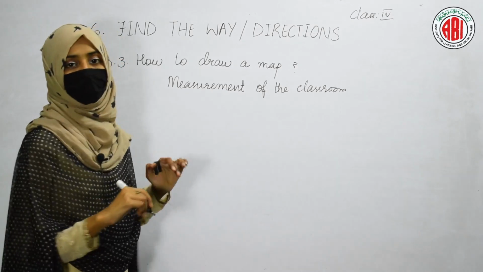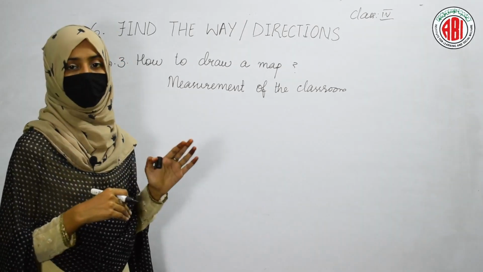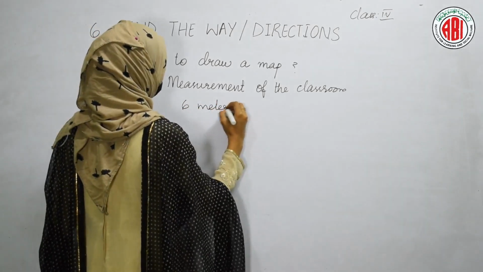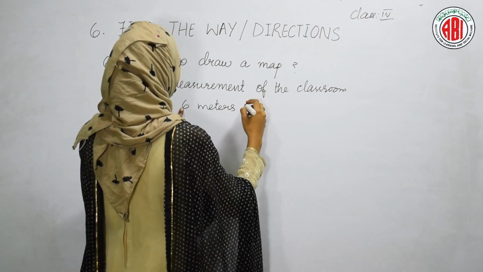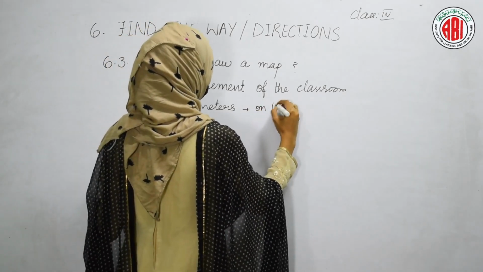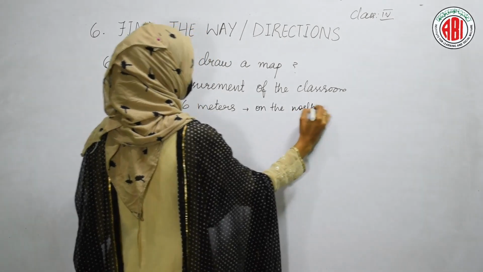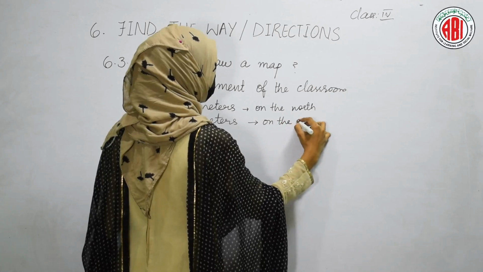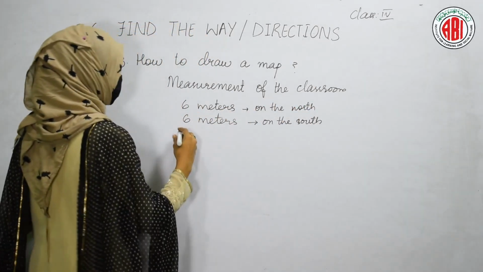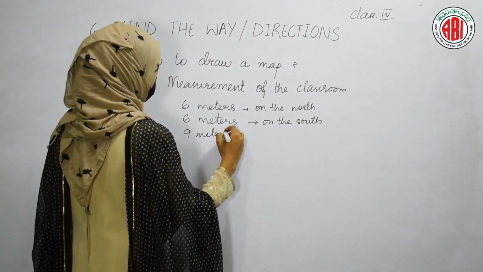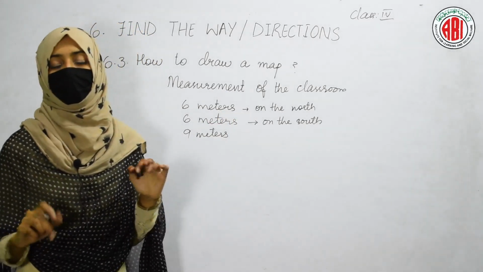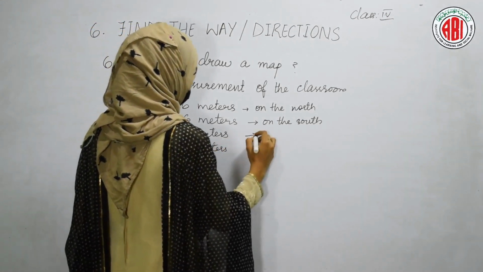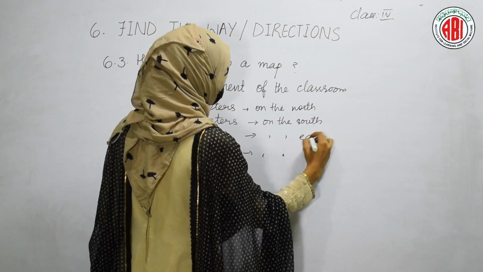They saw that the wall of the classroom measured 6 meters on the north. So the length of the class is 6 meters on the north side. Similarly, we can get the same measurement towards the south side. But if you measure the length of the classroom on the east and west side, then it will be 9 meters. So in this way, they measured the length of the classroom on all the 4 directions.